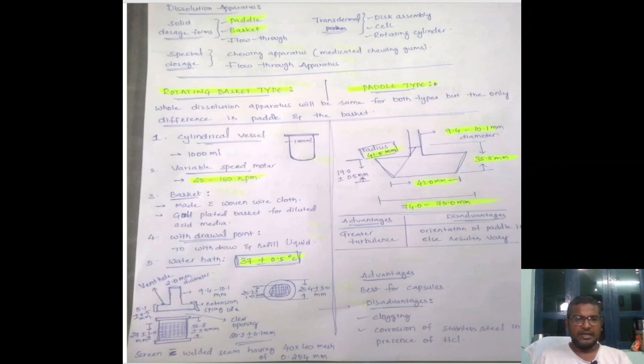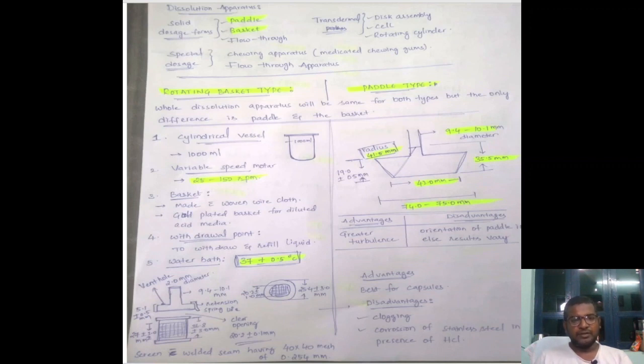If you see the height of the shaft which is present on this lid, it will be 9.4 to 10.1 mm. Right? This mesh is made up of woven wire cloth. It is coated with gold, especially when we are using it in diluted acidic media.